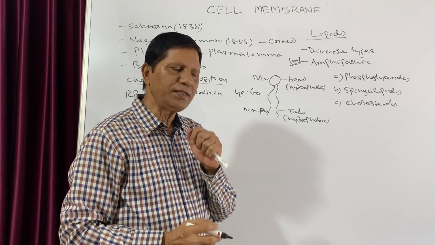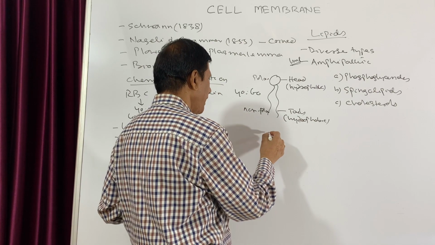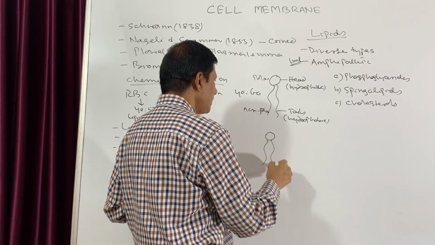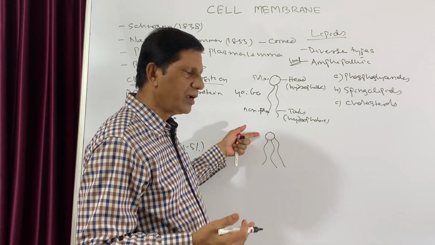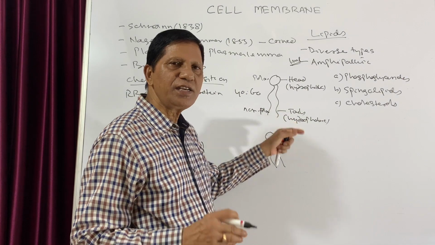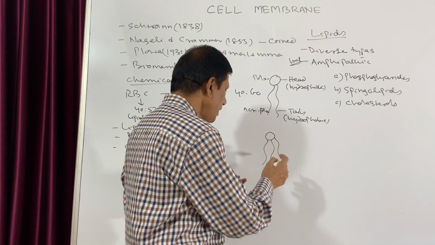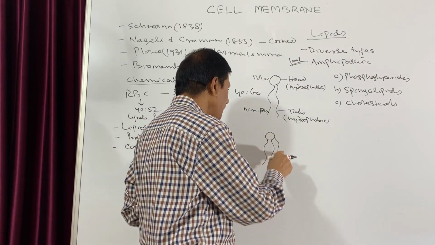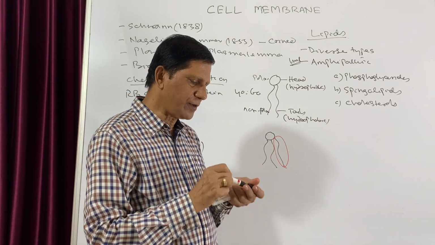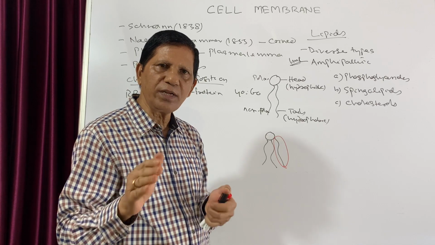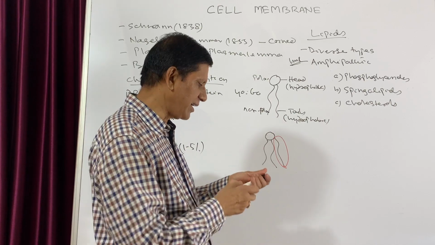One important thing is that usually three fatty acids are present in a normal fat, but here one of the fatty acids is substituted by phosphoric acid. That is why the name phospholipid. Out of three, one is substituted by phosphoric acid, so only two fatty acids are there. The fats stored in the cell have three fatty acids, that means they are triglycerides.